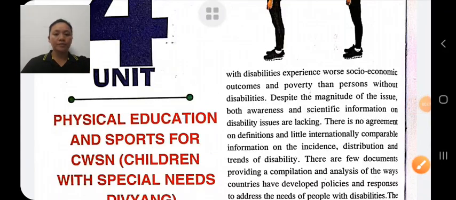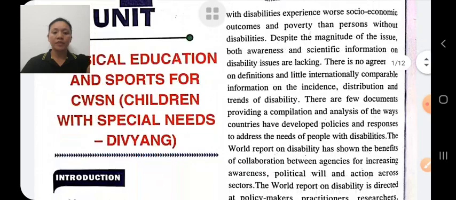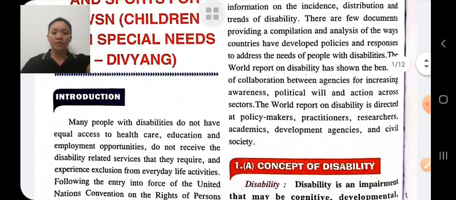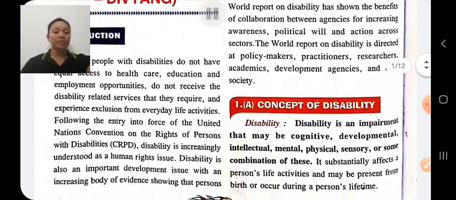Good morning, students. Today we will do the revision of our fourth unit, Physical Education and Sports for Children with Special Needs. Before this, we should understand the concept of disability.